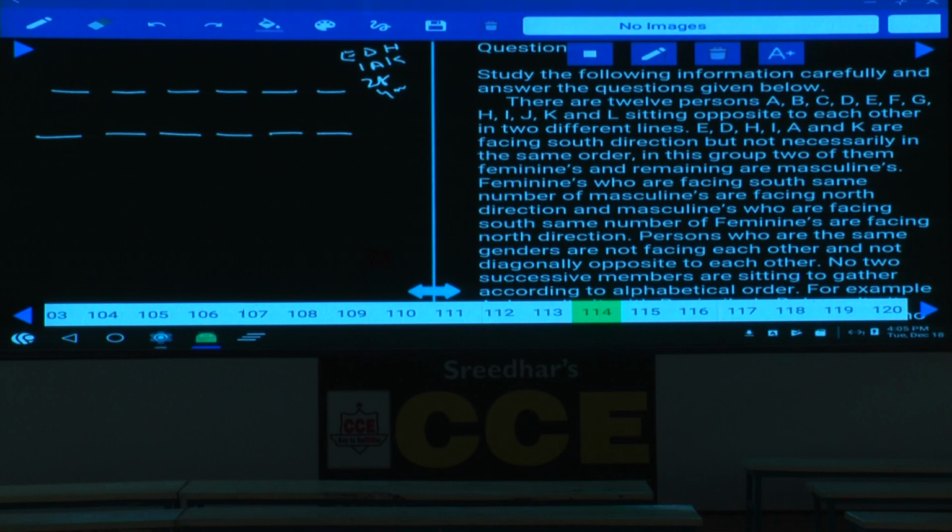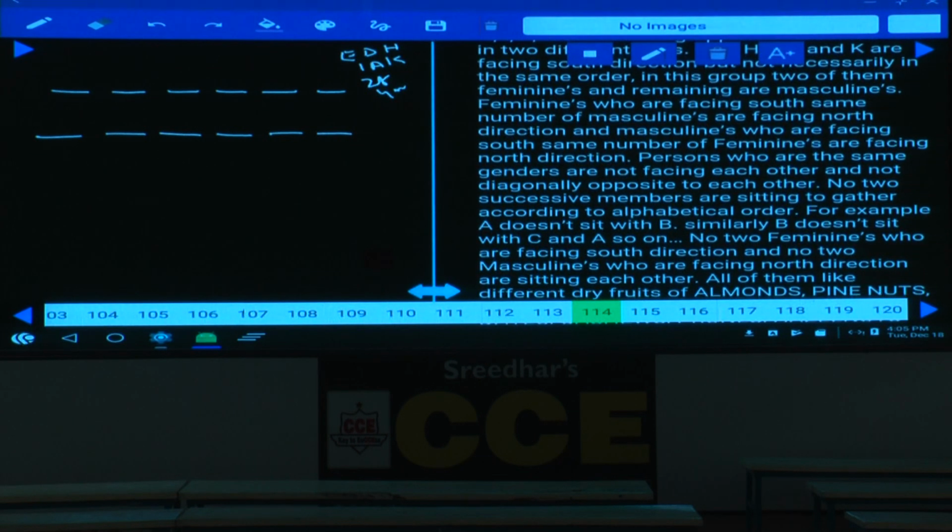Yes, so how many females are facing towards south? Tell me. There are 2 females who are facing towards south, and the remaining 4 are males facing towards south. And vice versa, in the other row, only 2 males are facing towards north, isn't it? And the remaining 4 females are facing towards north. That means in one row, 2 females and 4 males, and in the other row, 4 males and 2 females.